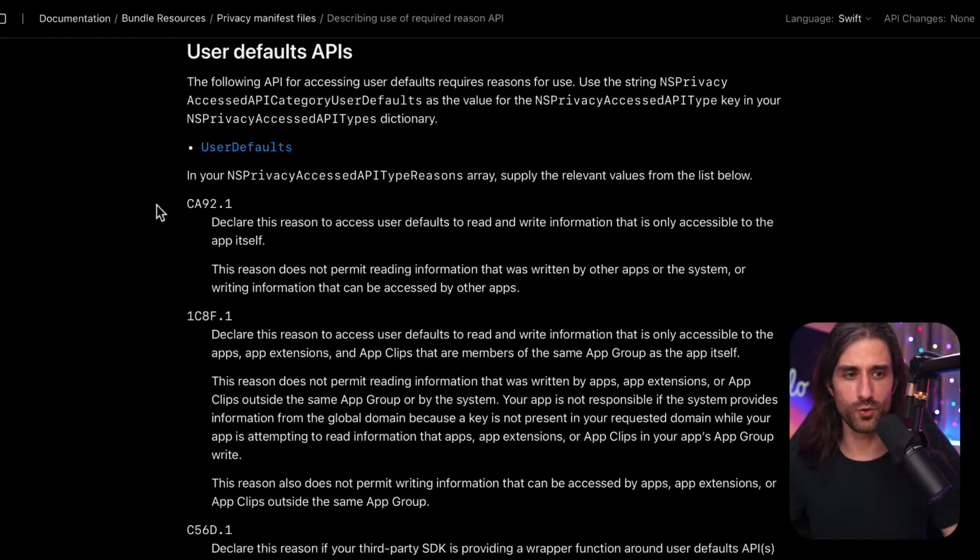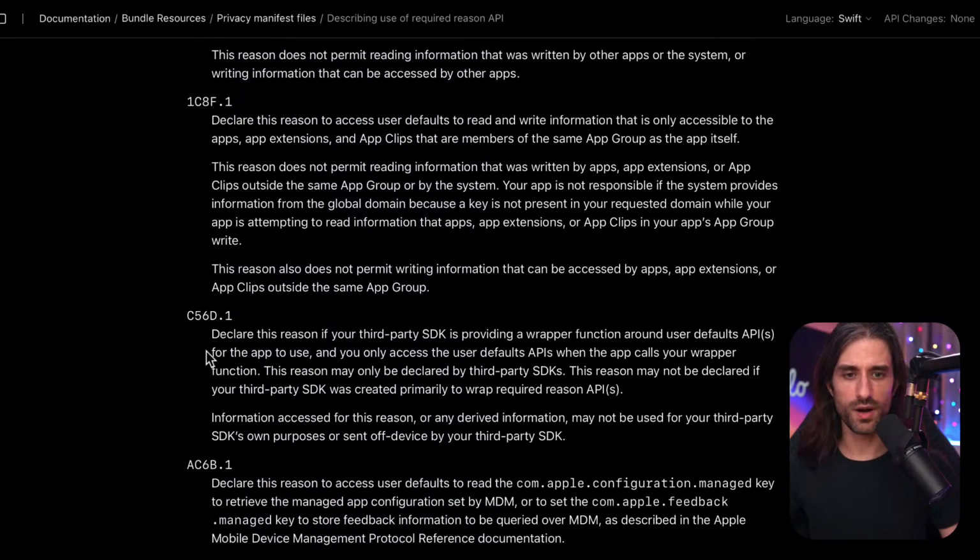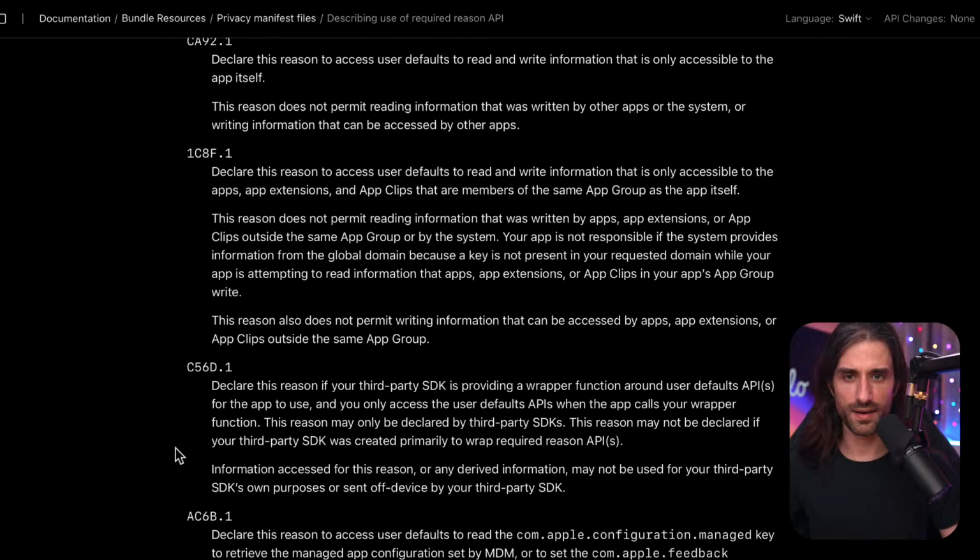This one, you will want to have a look at it, because it's almost guaranteed that every app uses it, and every app is going to have to justify why they use it. It's the user defaults. So you can use it to give information that is only accessible to the app itself, the app itself and app extensions and app clips. And if you're just a wrapper around user defaults, like for instance, Flutter probably does. And yeah, they say that it cannot be accessed by other apps.